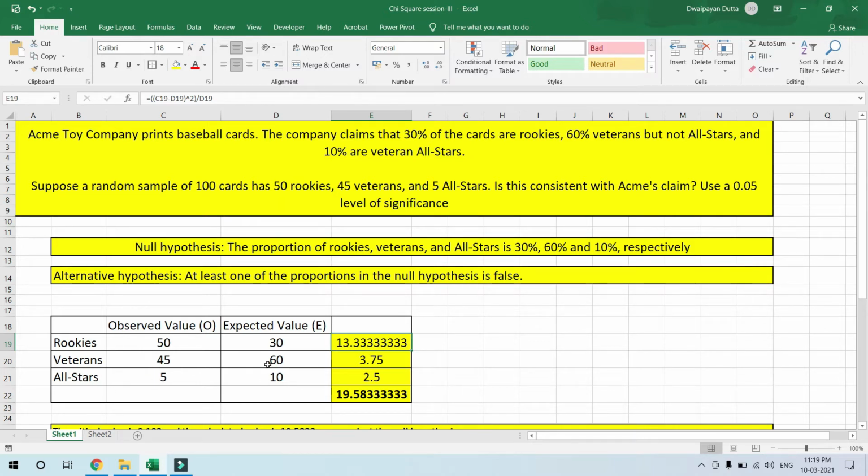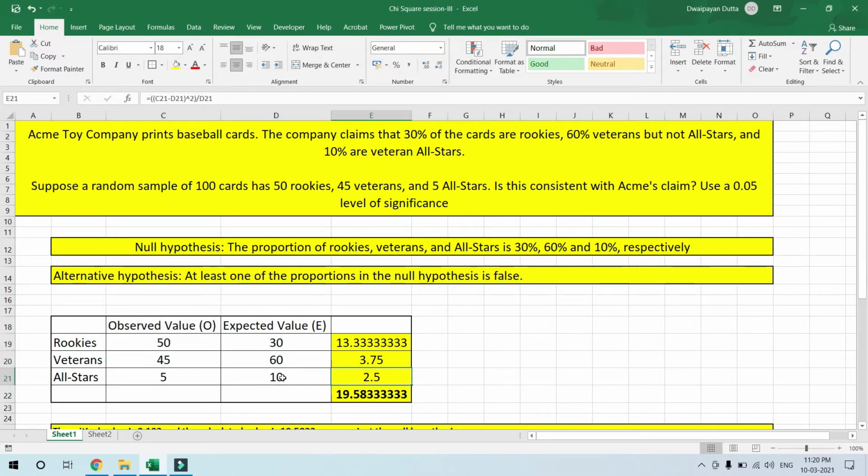And 30% of 100 is 30, so 30 cards are rookies, 60% veterans is 60, and 10% veterans and all stars is 10. Now these are the observed values, these are the expected values.